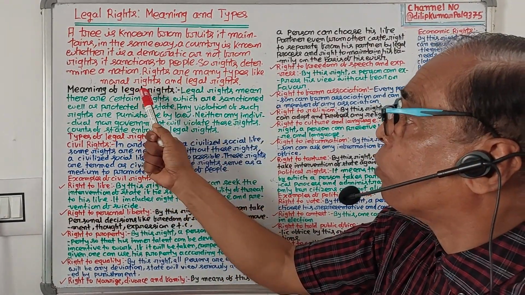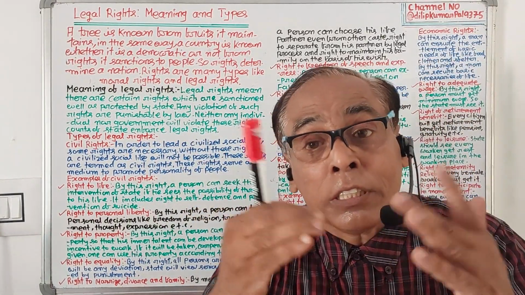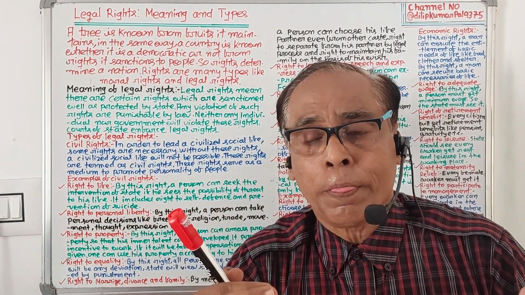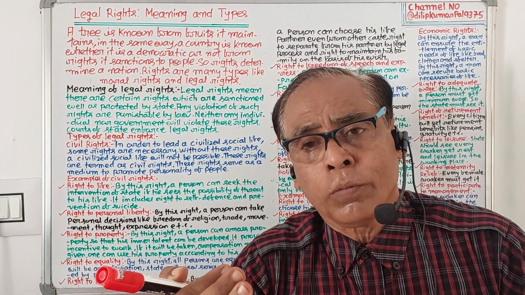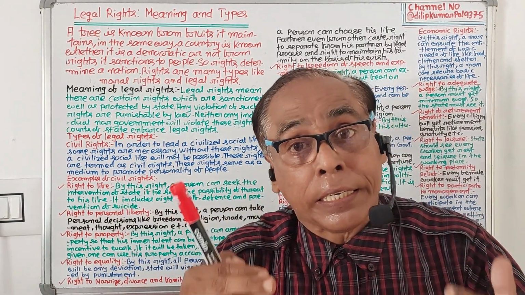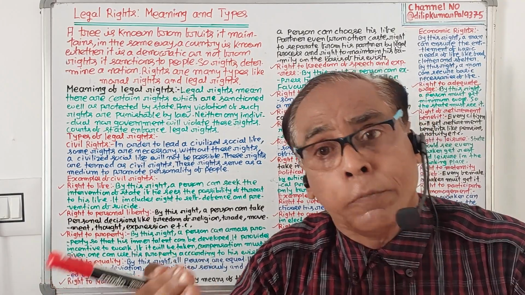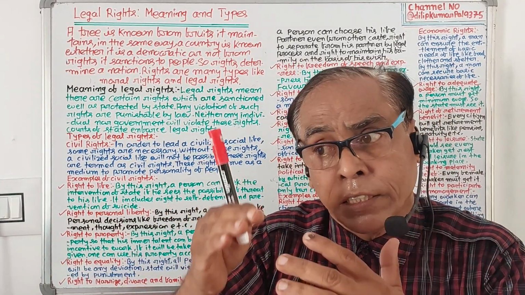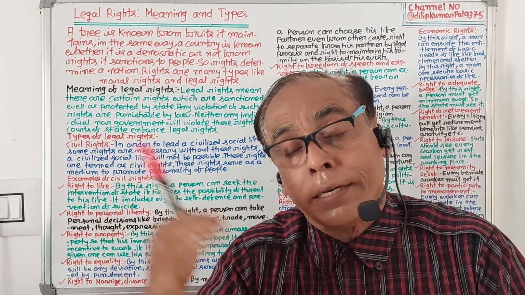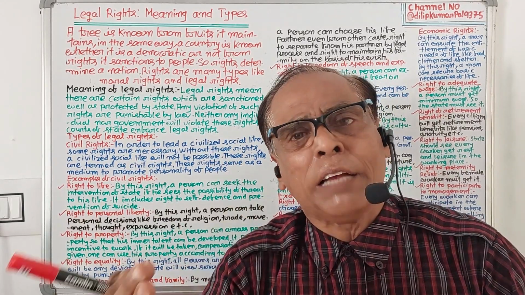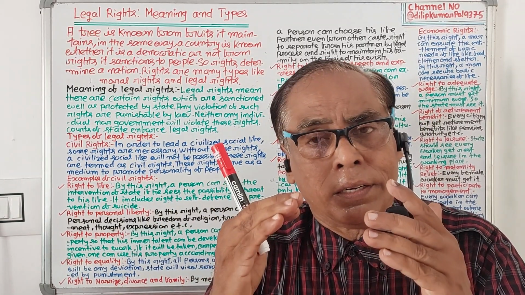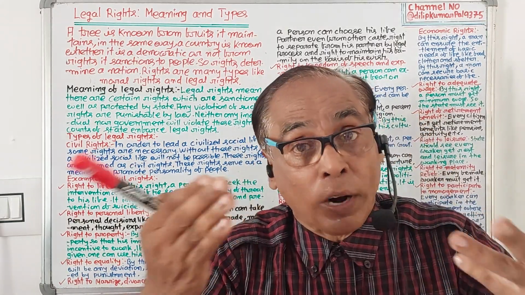Rights are of many types, mainly moral rights and legal rights, and legal rights are very important. So, what is a legal right?